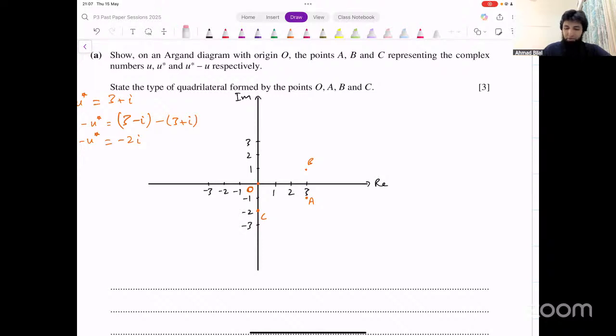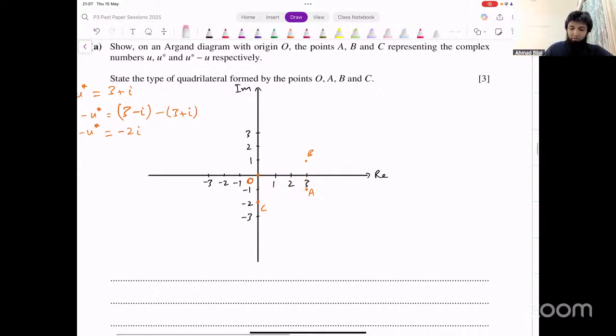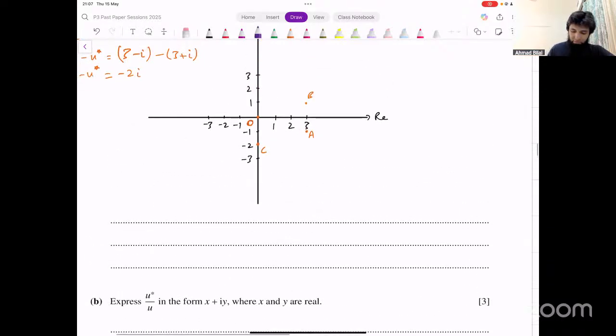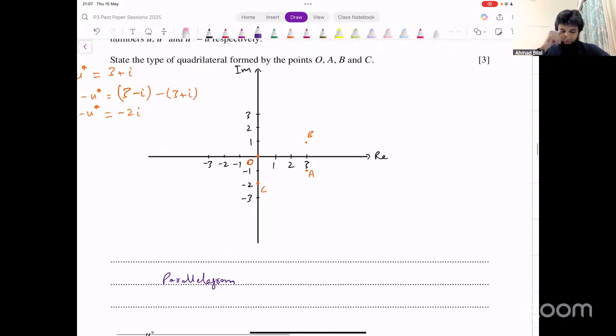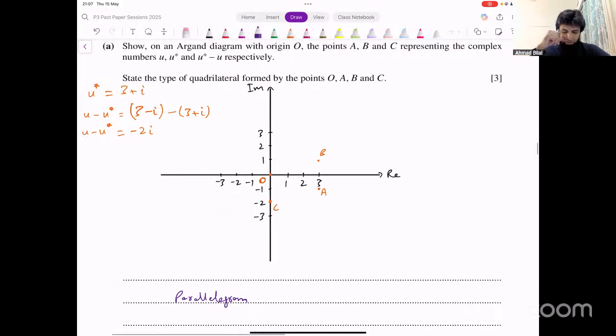Okay. Now, what's the parallelogram? What's the quadrilateral? That's a parallelogram, right? Opposite sides are parallel and equal. That's what you write there. That's a parallelogram. The point C is minus 2 iota.